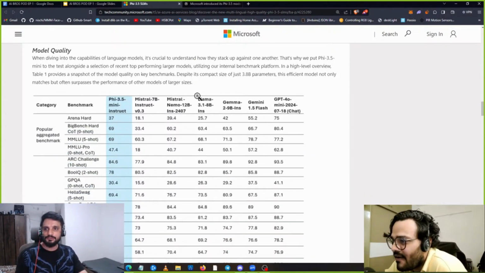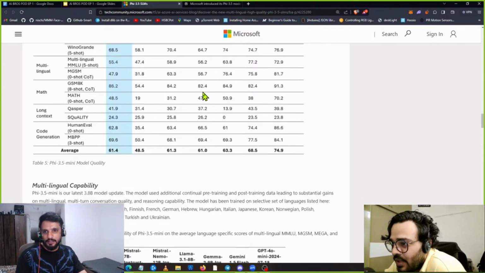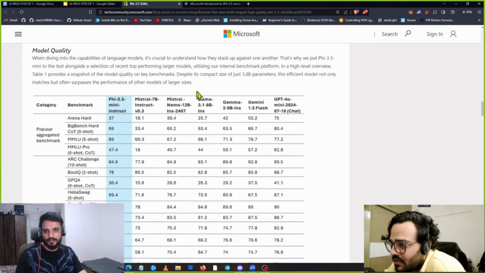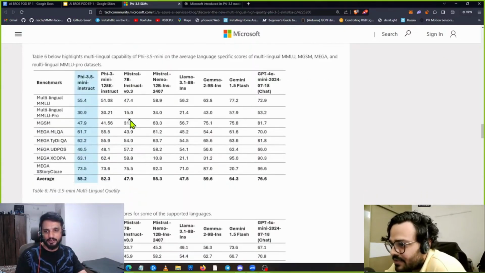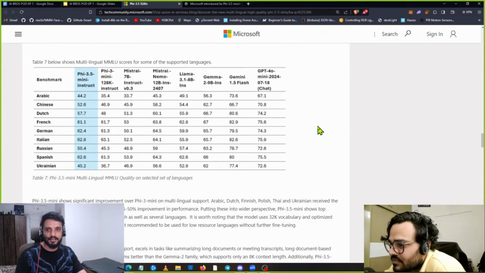So this is Phi 3.5 mini, right? Now, what do they have? They have multilingual capacity, and I think it's the same thing, like different benchmarks, multilingual capacity, then different languages that they can support. So if you see the scores, it's pretty interesting, right?